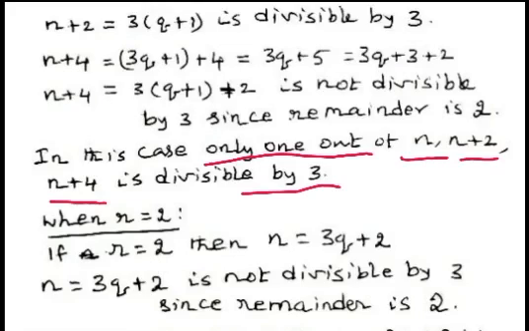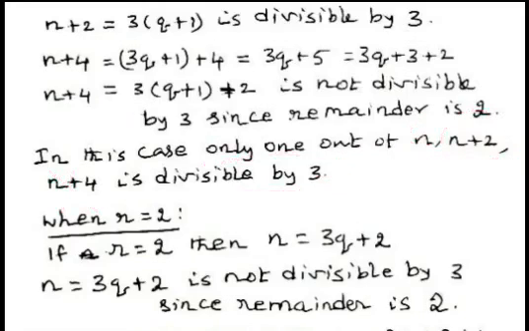Only one number. Here, when r equal to 1, n plus 2 is divisible by 3. And other numbers n and n plus 4 are not divisible by 3.